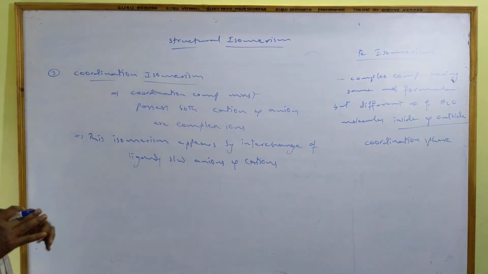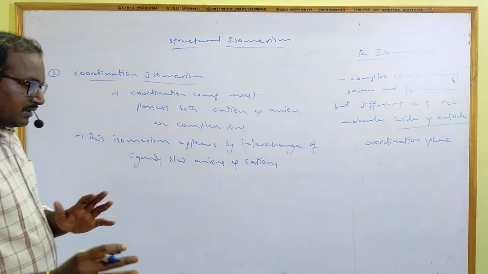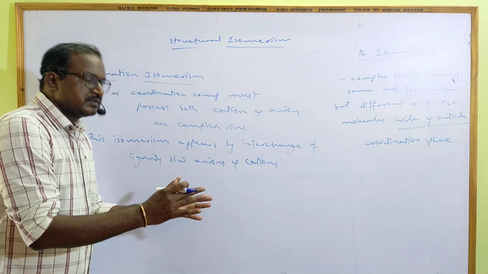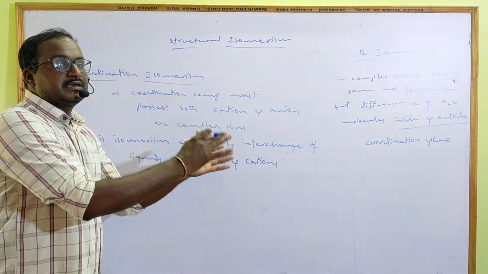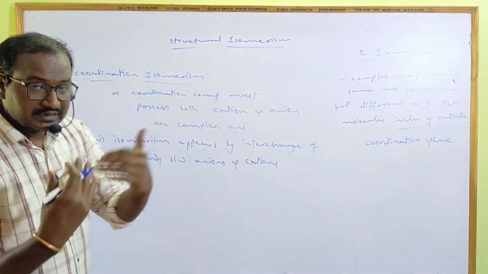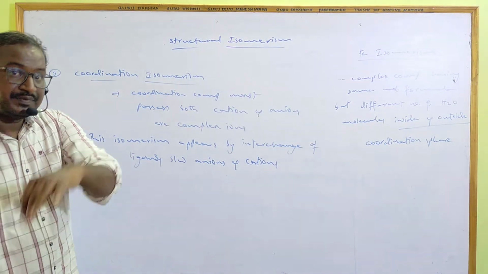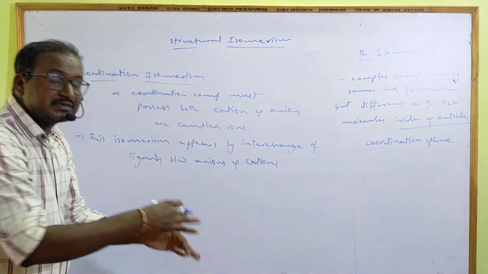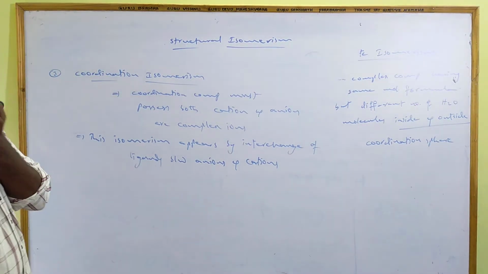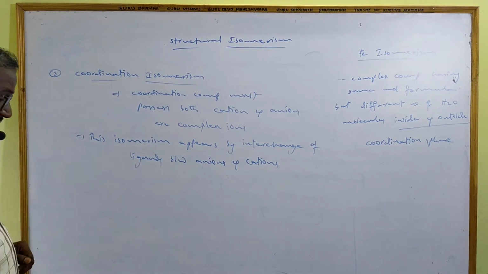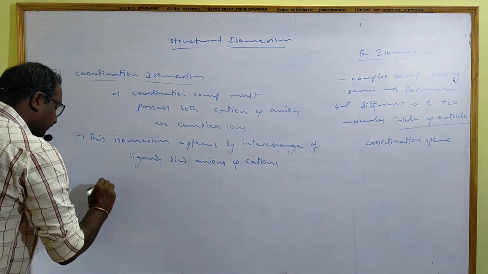If the interchange is taking place, it means the first complex has certain types of ligands in the cation and certain types in the anion. In the second complex, those ligands present in the anion of the first are present in the cation, and they show coordination isomerism. To understand that, let us take one example.